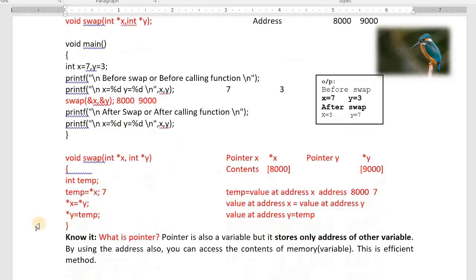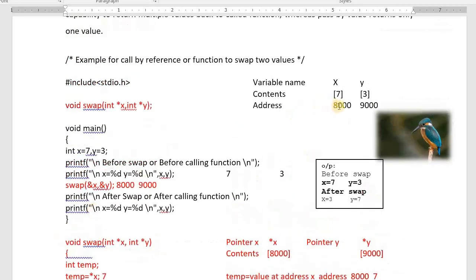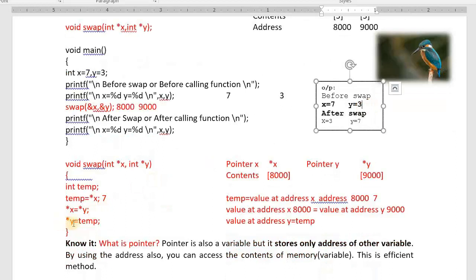Next, how to read it? Value at address 8000 equals to value at address 9000. Means this 7 becomes 3. See here, we are in the function, but we are changing the values. Value is modified.